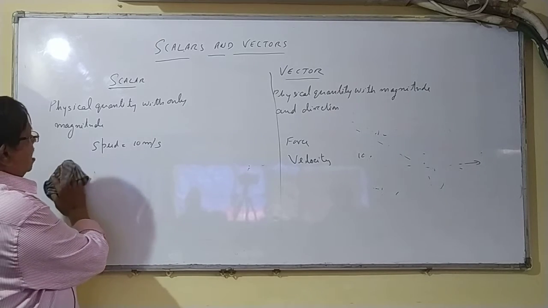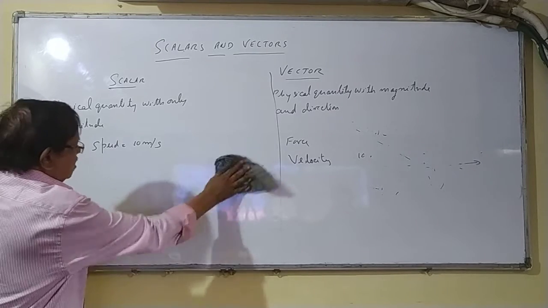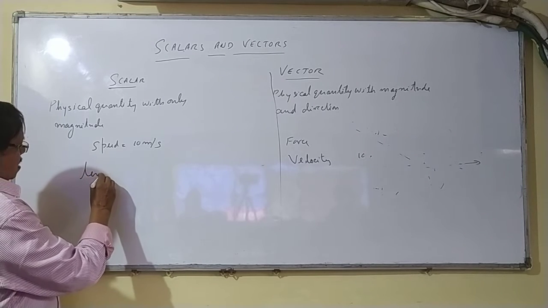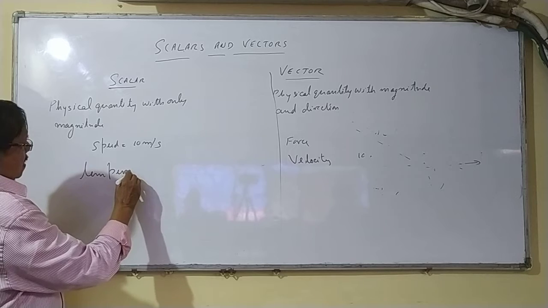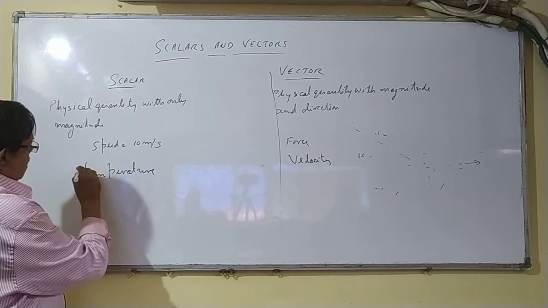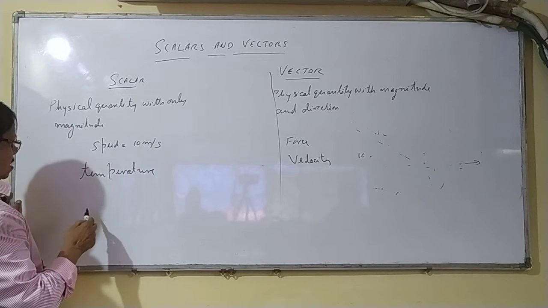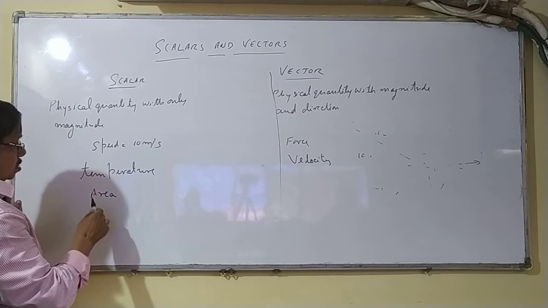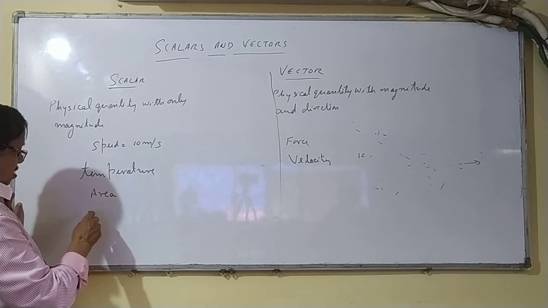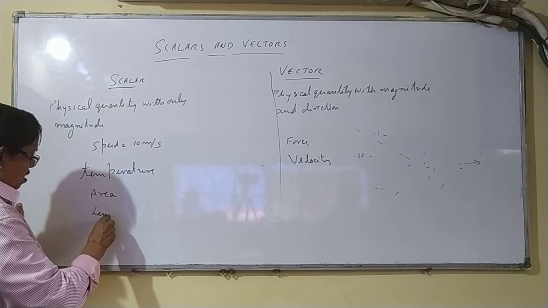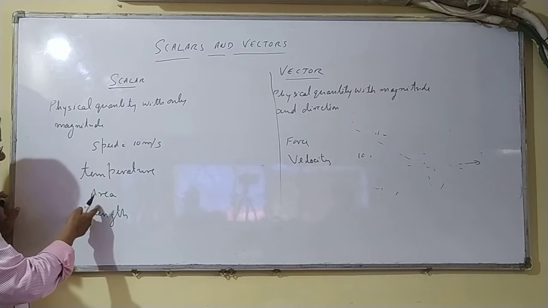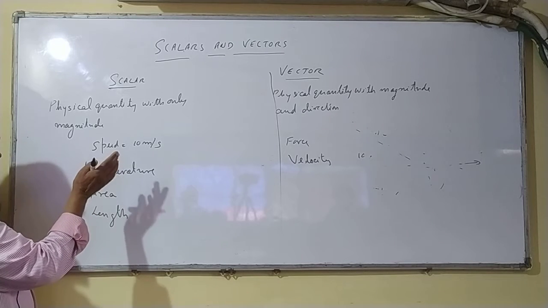I'll give more examples of scalar and vector. We have temperature. Then we have area, so many square centimeters. We have length. Then length, area, temperature, speed.